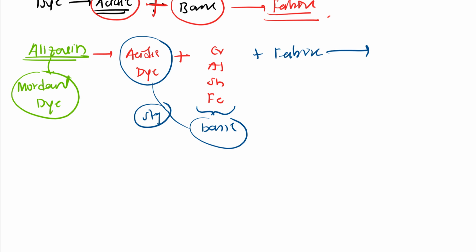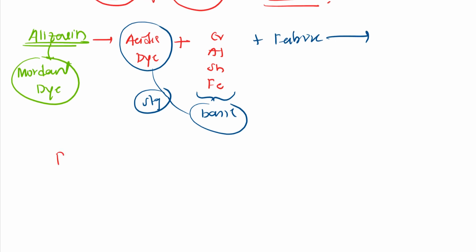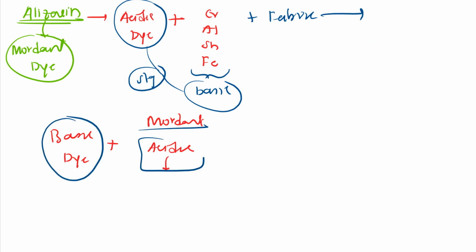Let me take one more example. If I have a basic dye, then the mordant should be acidic, right? For example, if I have this basic dye, I will take an acidic mordant.